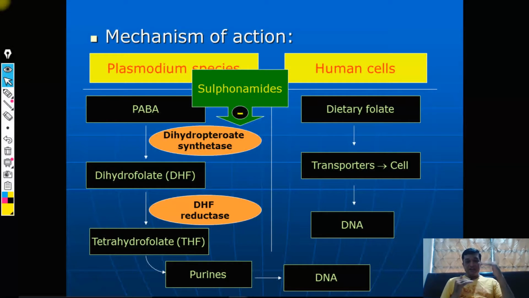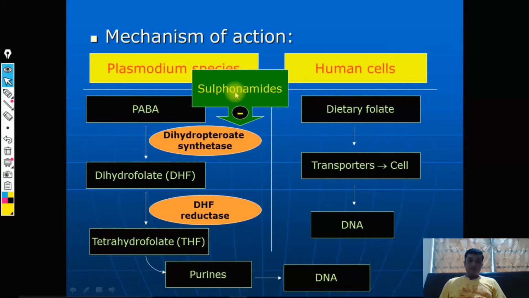If PABA is increased, or PABA-like structures are available, then the action of sulfonamide can be reduced, for example PABA esters, the local anesthetic agents, or the presence of pus in case of bacterial infection. In case of Plasmodium infection, presence of pus is not an issue, but if such structural analogs of PABA are present, they will compete with the sulfonamide, and a reduction in the action of sulfonamide can be observed, fine.